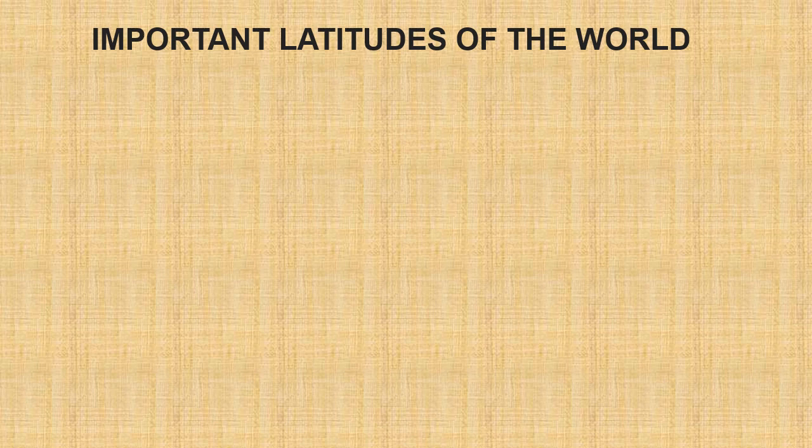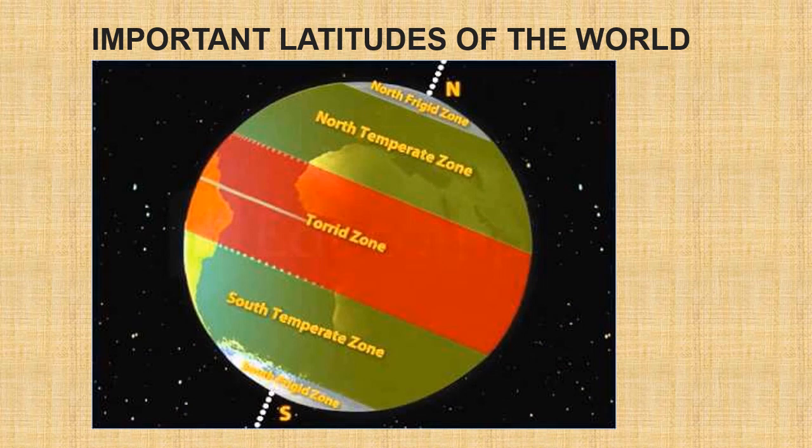First we will see which are the important latitudes and how they have been named. Number 1, the North Pole.